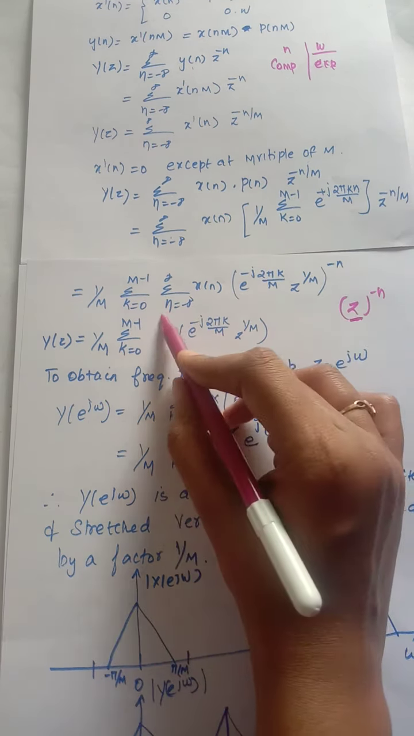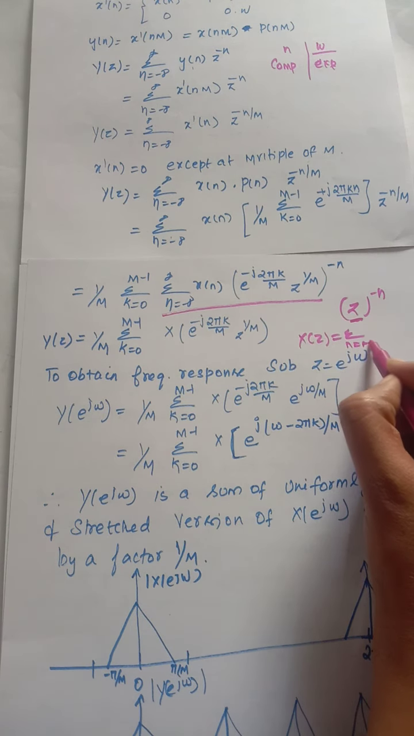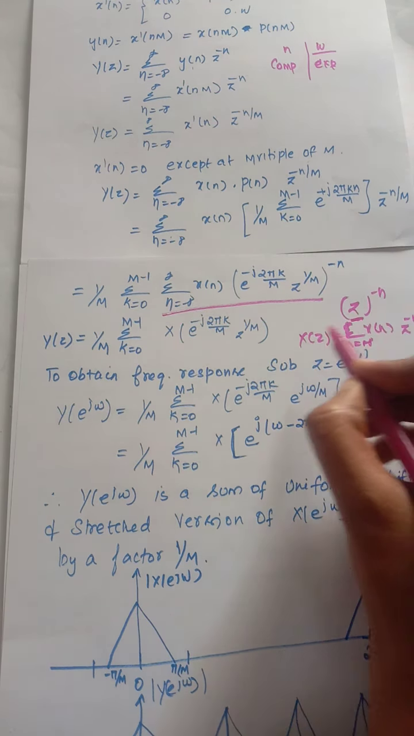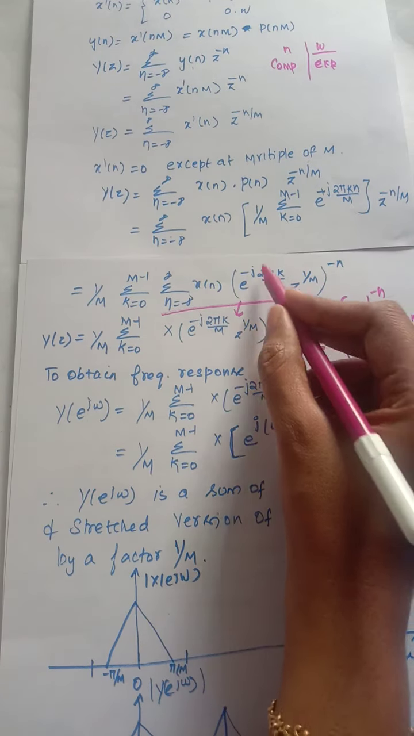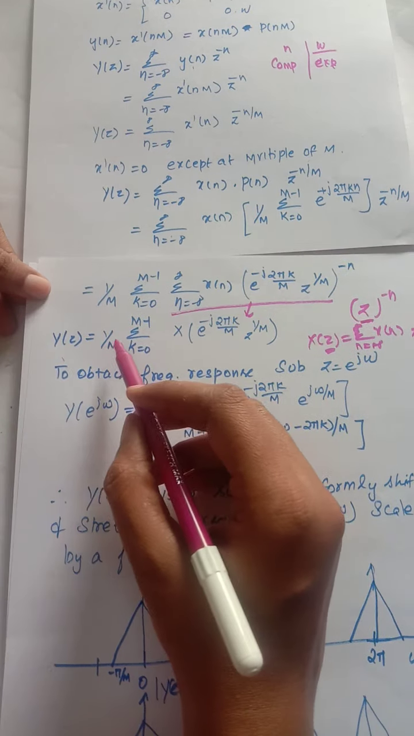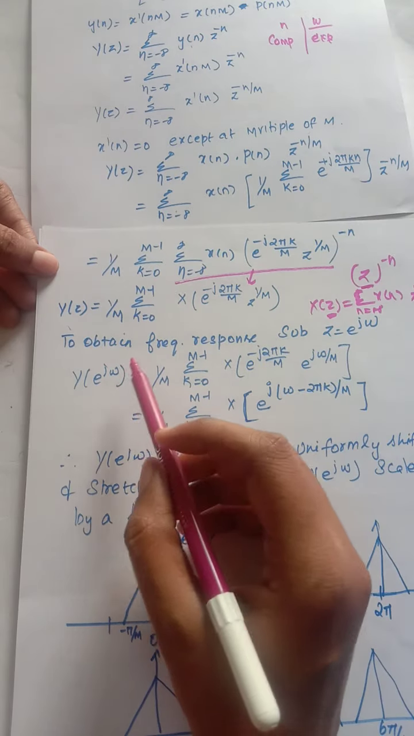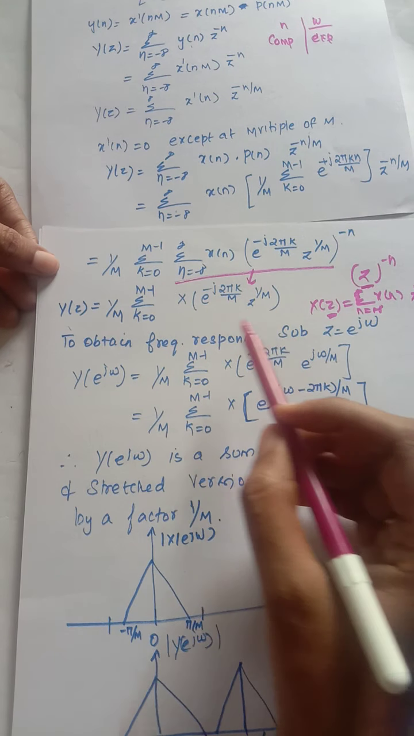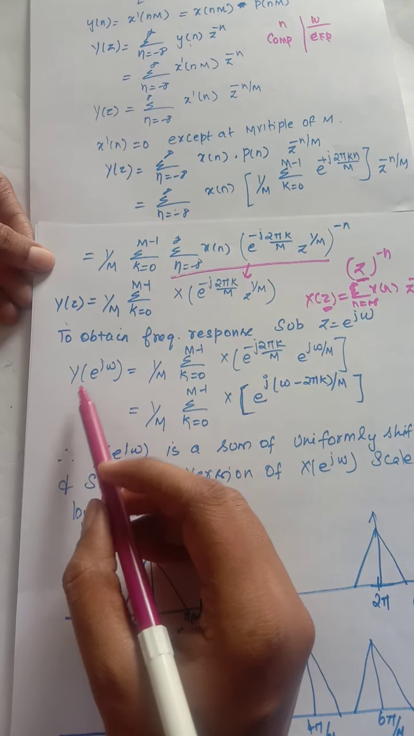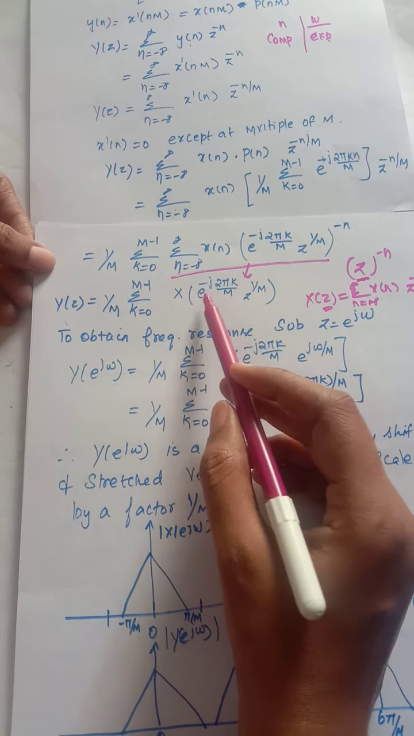So this formula is similar to x of z is equal to summation n is equal to minus infinity to infinity x of n z power minus n. So how will you write it? I will write x of z, and instead of this z I write the whole term. So I get y of z is equal to 1 by m summation k equal to 0 to m minus 1, the same concept. Okay, to obtain the frequency response, we need to substitute z is equal to e power j omega.